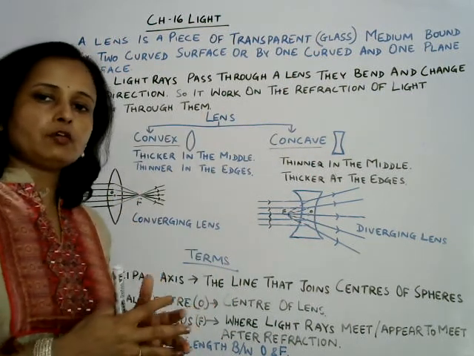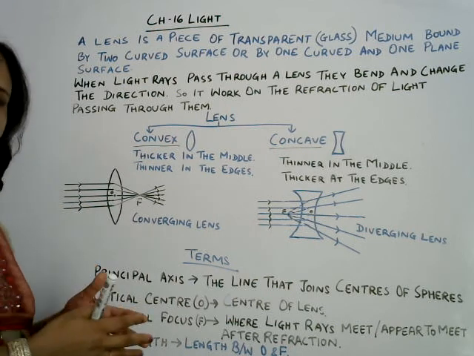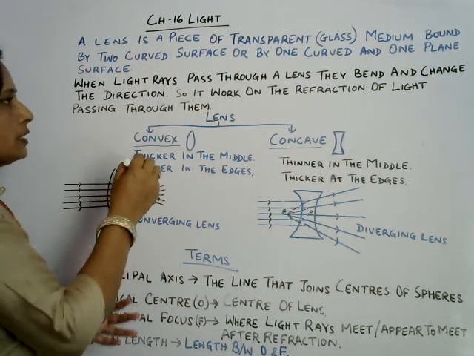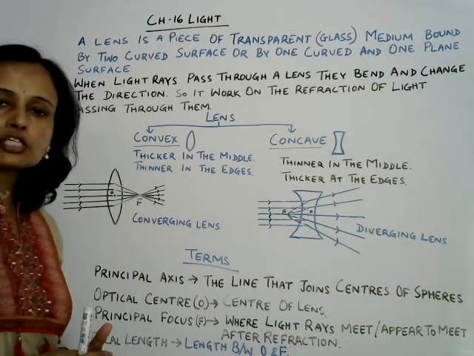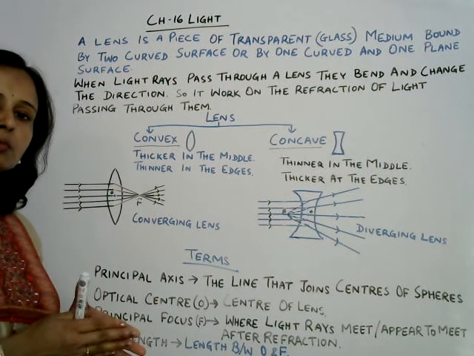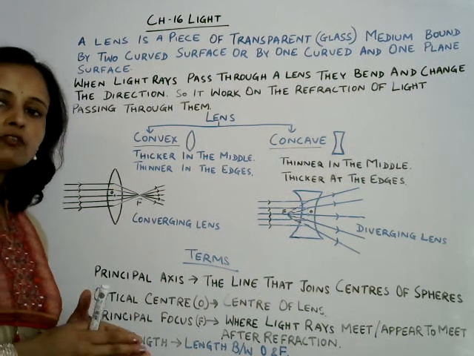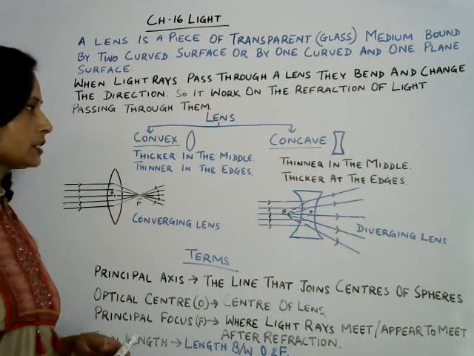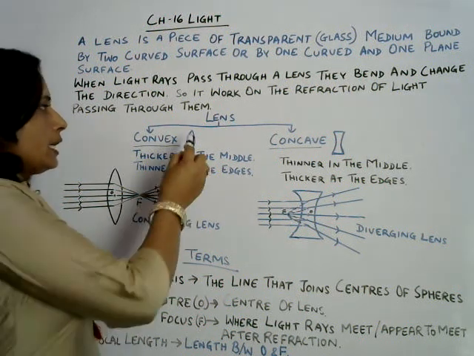The main function of this is refraction of light. Through lens there is refraction of light, and during the passing of the light ray through a lens, bending of the light ray also takes place.